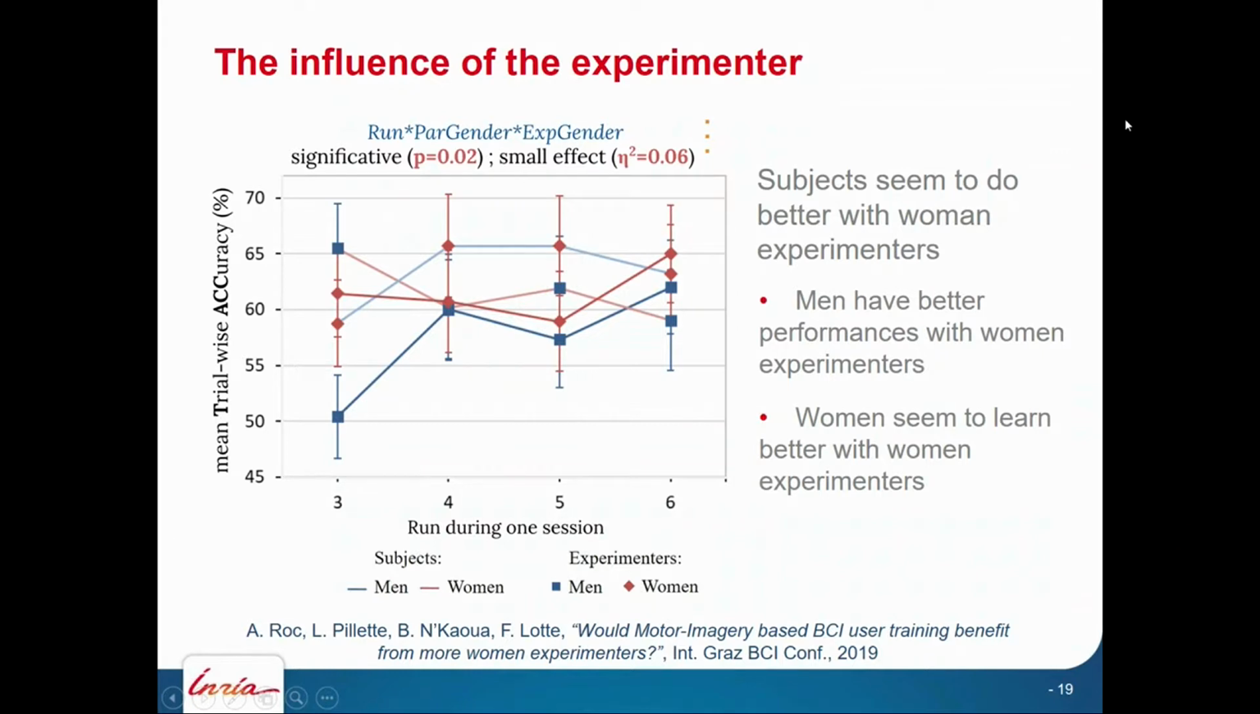I need to mention I was one of the men experimenters, so it was not good news for me that I had a bad influence on my subjects, but that's how it is. We're still not sure why it's the case, and there could be a number of confounding factors because we do not have that many experimenters, but it seems to suggest that experimenters do have an influence on the performance of their BCI users.